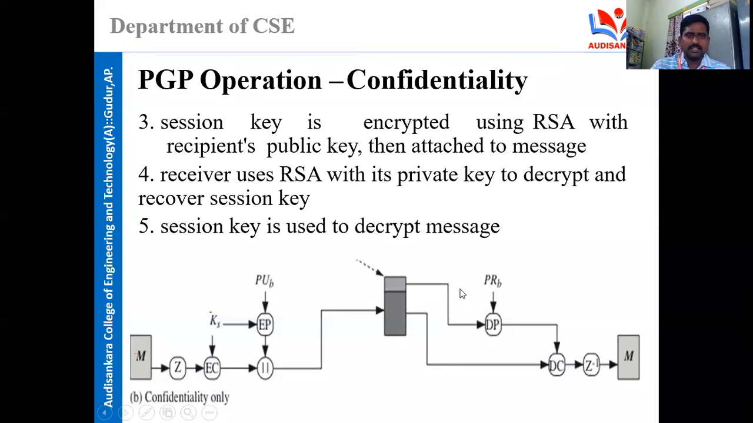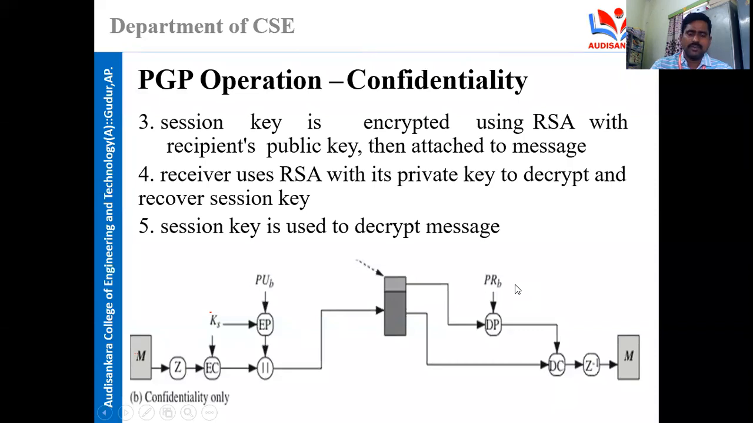See, the receiver uses RSA with a private key to decrypt and recover the session key. So here it is performing the decryption, so it will recover that. Now the session key is used to decrypt the message, that you can see here. It is decrypted, and it is Z inverse, and finally you will get the original message. So here you can observe the private key is at the destination side.